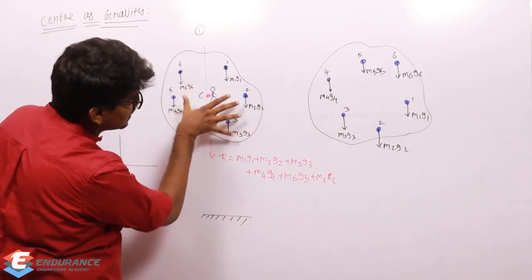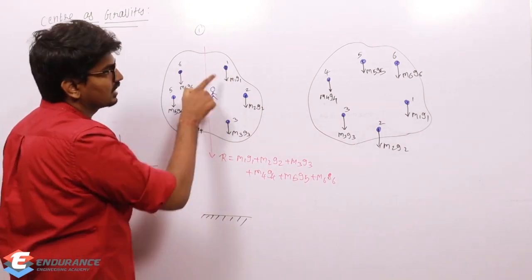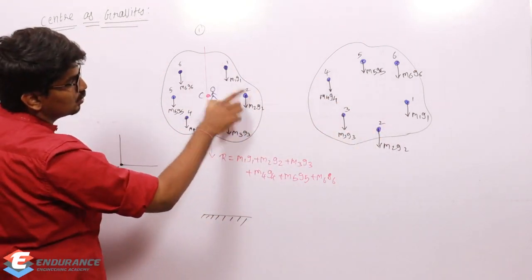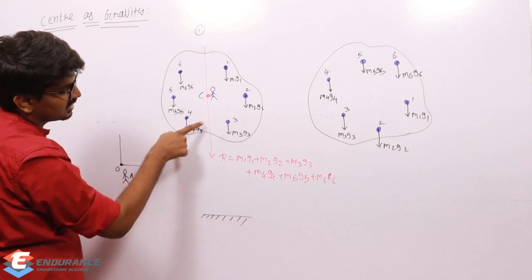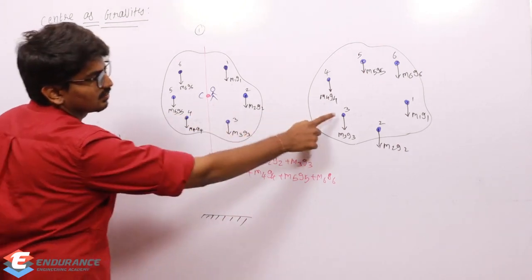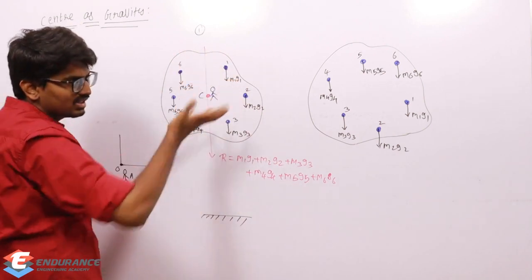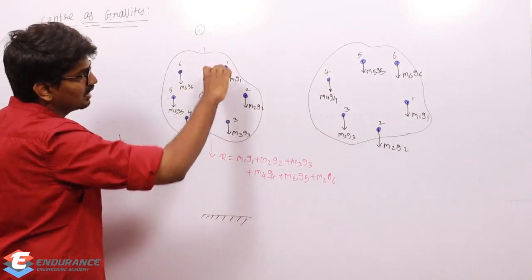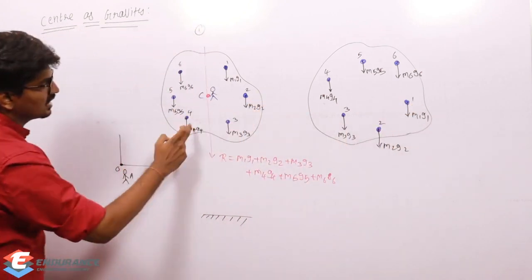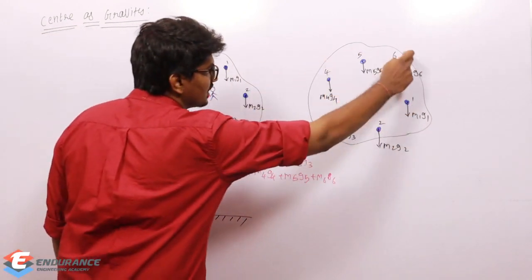As I'm rotating by 90 degrees, 1 which is present here will reach here. Similarly, 2 which is present here will reach here, and 3 which is here will reach here. As you can easily observe, as I'm rotating, 1, 2, 3 has reached here, and similarly 4, 5, 6 has reached here.